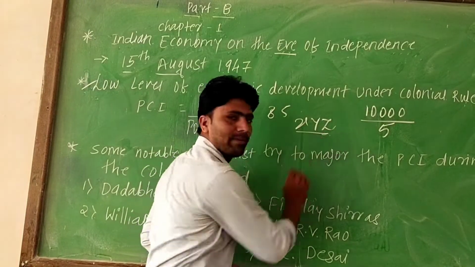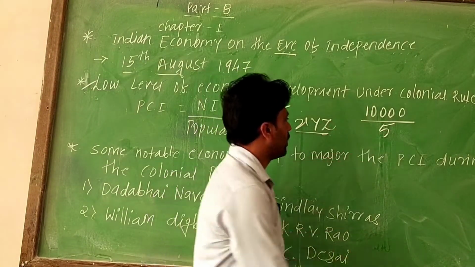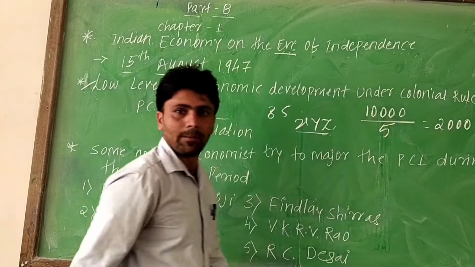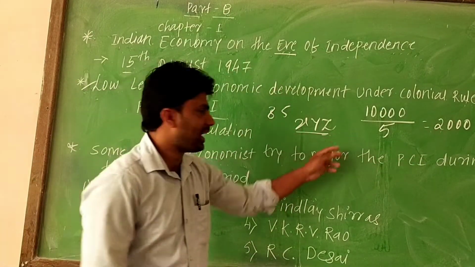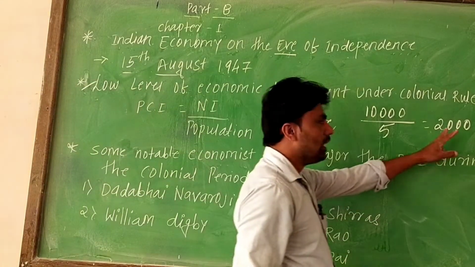Now 10,000 divided by 5 is 2,000, which means 2,000 per capita income. In this family, one person is earning only 2,000 rupees.